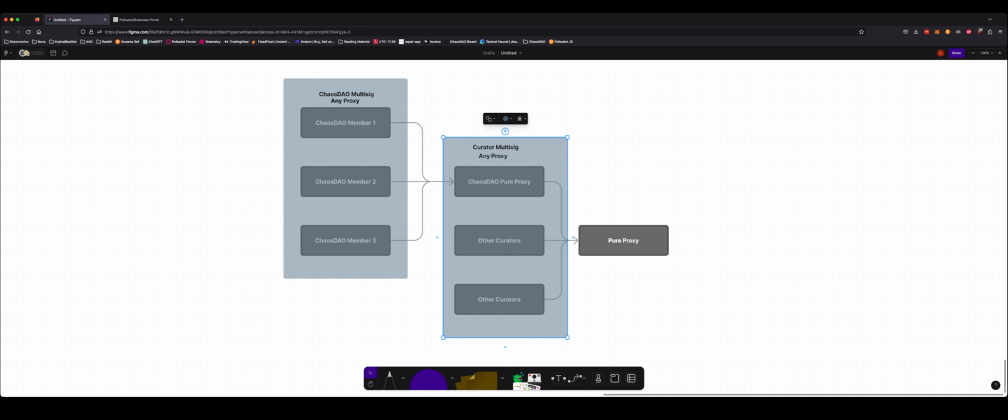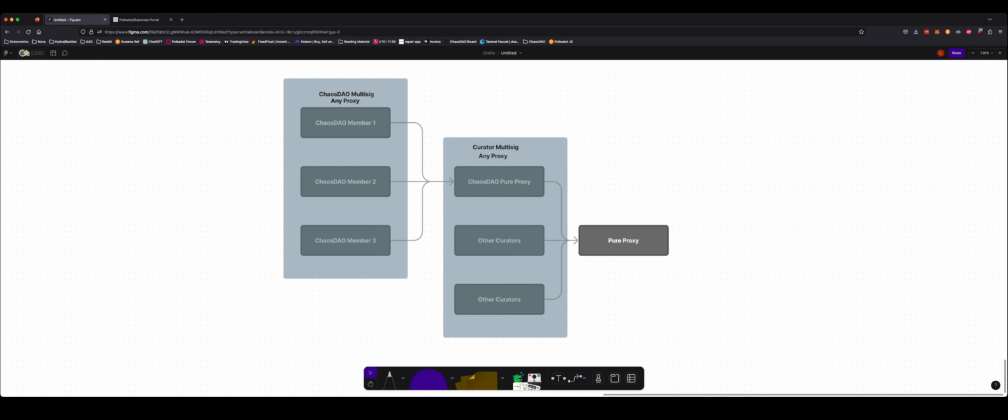So again, this multisig can tell this pure proxy to do any transaction. And the bit that confuses people, I believe, is that you can have a pure proxy be a member of the multisig. Why is that important? Because it allows a group, an organization, an entity to be part of a curator multisig without sharing a hot wallet, which obviously is quite bad because you won't know who has signed the transaction.